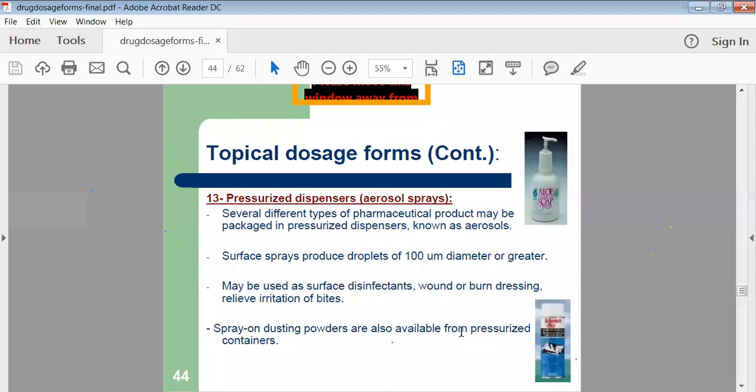Then pressurized preparations, nothing but, we can say, aerosols. These are called pressurized preparations because when we prepare the aerosols, that preparation is filled into a container under high pressure. When we press the switch, it sprays. That's why they are called pressurized preparations. So your aerosol sprays are there. When we press the button, immediately your drug comes out in the form of a spray.